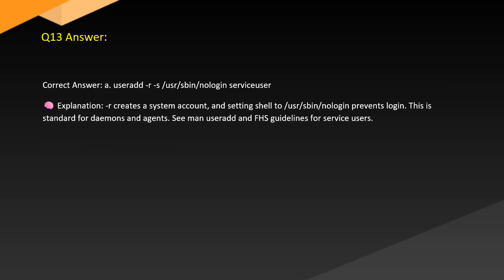Answer. Correct answer A. useradd -r -s /sbin/nologin service_user. Brain explanation. -r creates a system account and sets the shell to nologin, which prevents login. This is standard for daemons and agents. See man useradd and FHS guidelines for service users.